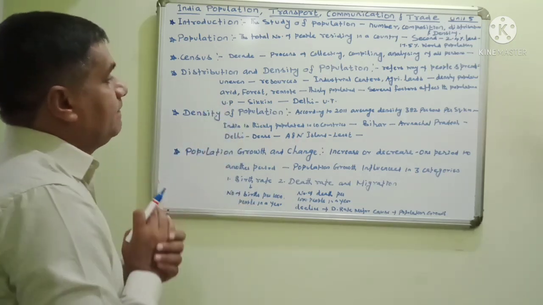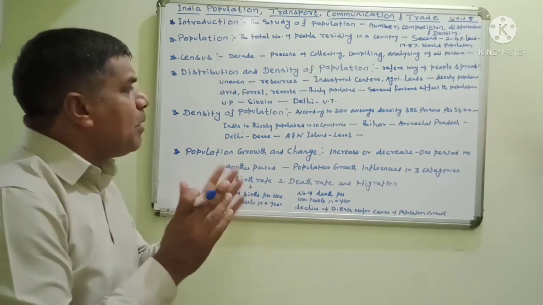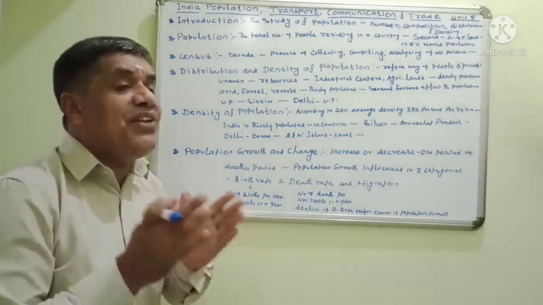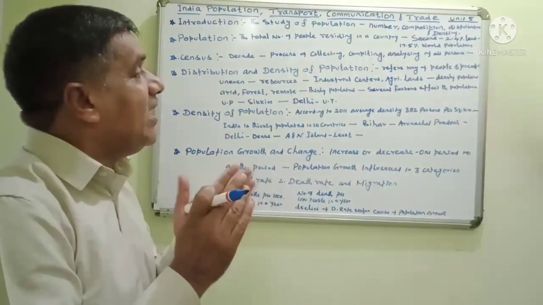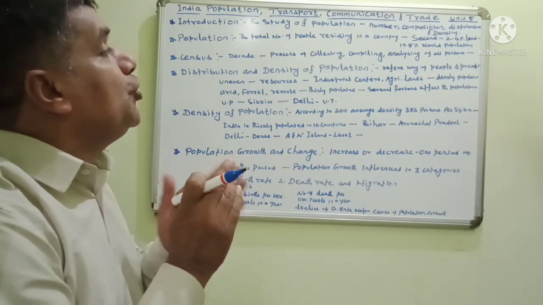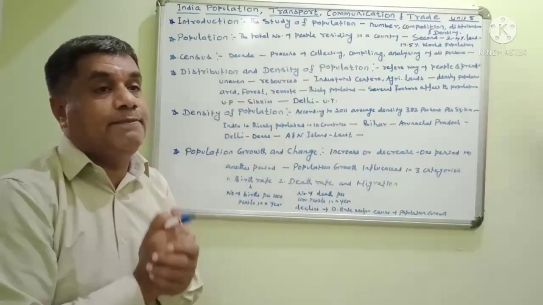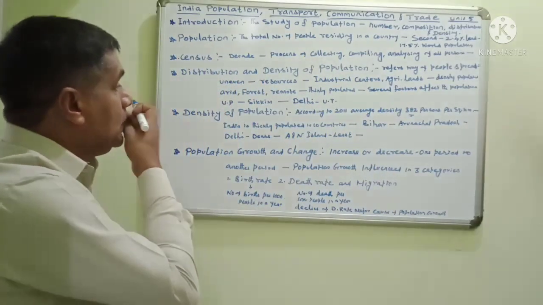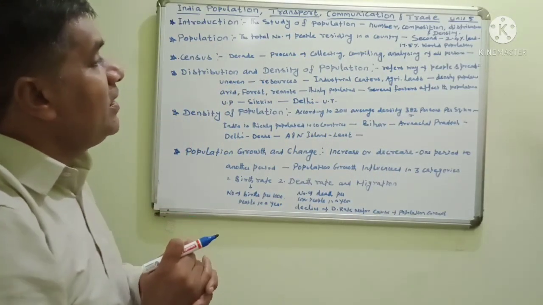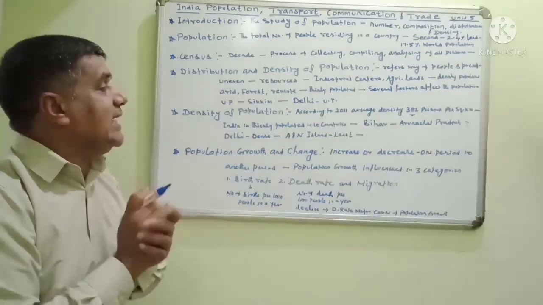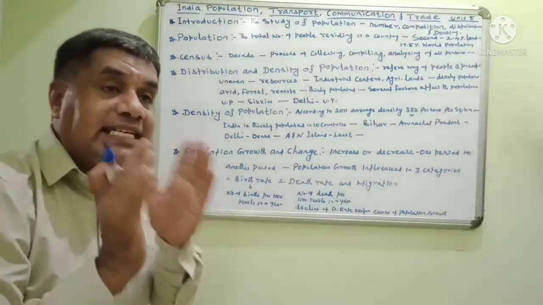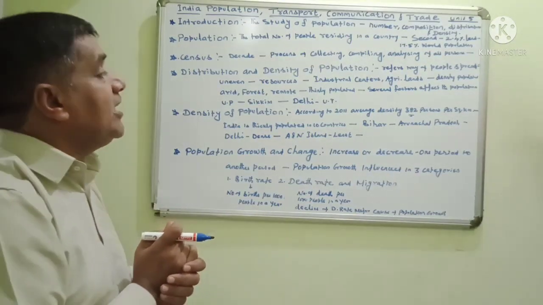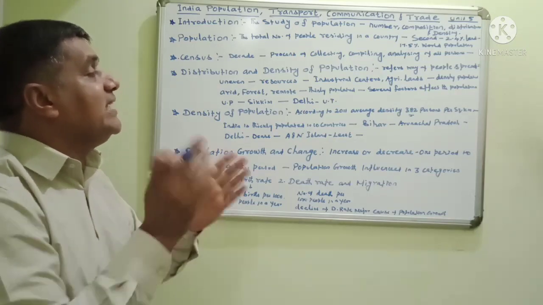Density of population. The density of population differs. According to the 2011 census, the average density of the country is 382 persons per square kilometer. India is a thickly populated area among the 10 countries. Among the 10 countries in the world, India is densely populated.